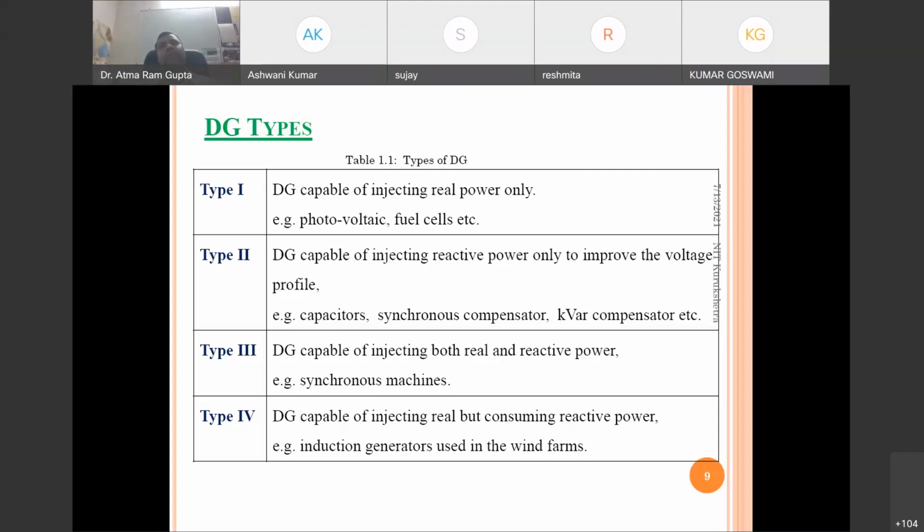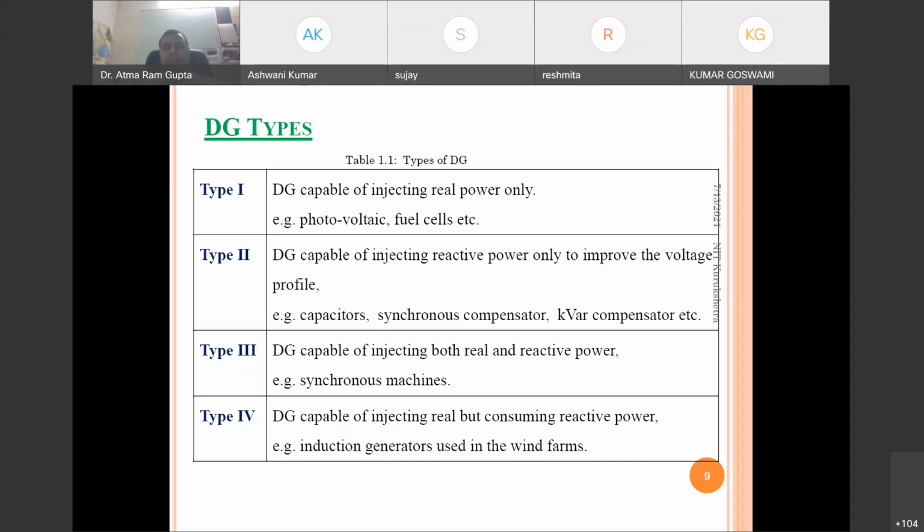We can take a capacitor bank as a DG also, but this is type 2 DG which is able to inject reactive power, for the purpose of maintaining the voltage profile within an acceptable limit, or we can say for improving the voltage profile, because voltage is closely coupled with reactive power. So type 2 DGs are like capacitor, synchronous compensator, VAR compensator. These are reactive power generators.